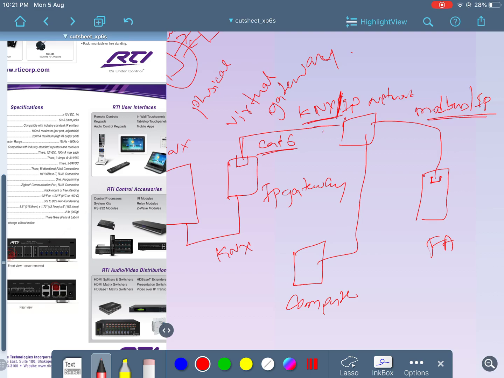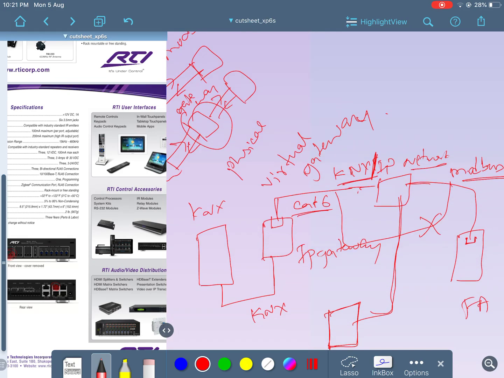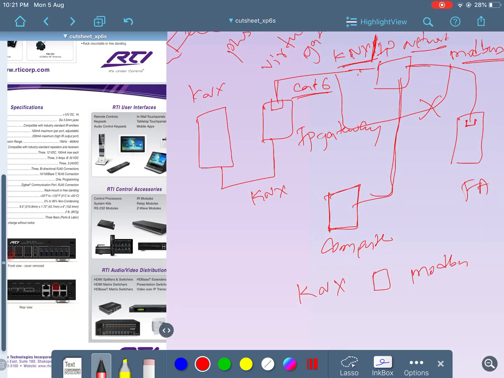So what happens? This KNX cannot talk to Modbus directly, but they are interconnected through a network switch. So in the computer, our software will create a virtual link between KNX and Modbus. Whatever this physical gateway is doing here, the same thing will be performed by software.